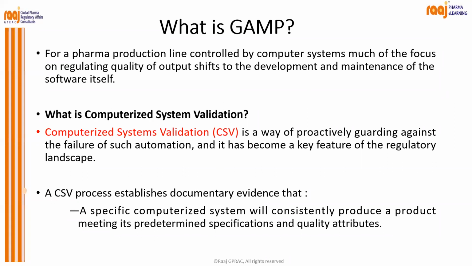Okay. So the CSV process establishes documentary evidence that a specific computerized system will consistently produce a product meeting its predetermined specification and quality attributes. I hope it is pretty clear now, correct? It has been given very nicely: a specific computerized system will consistently produce a product meeting its predetermined specification and quality attributes.